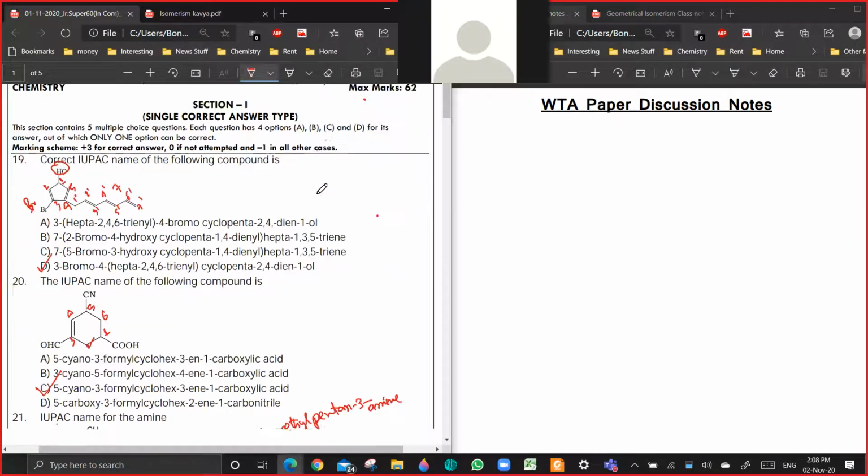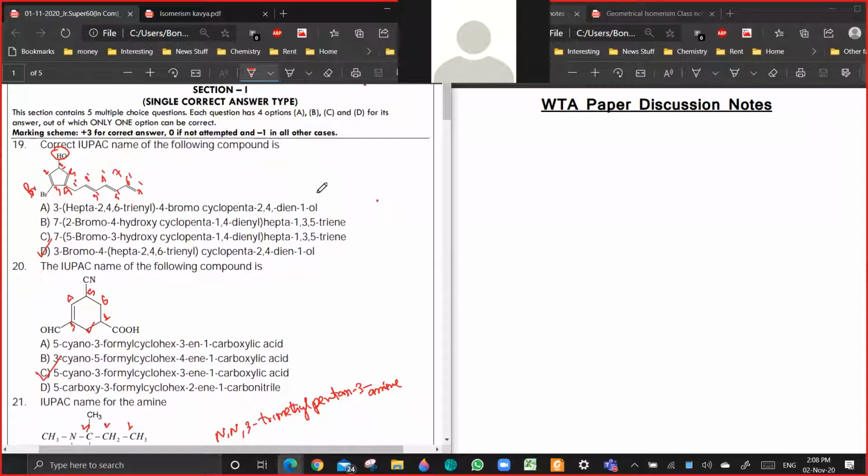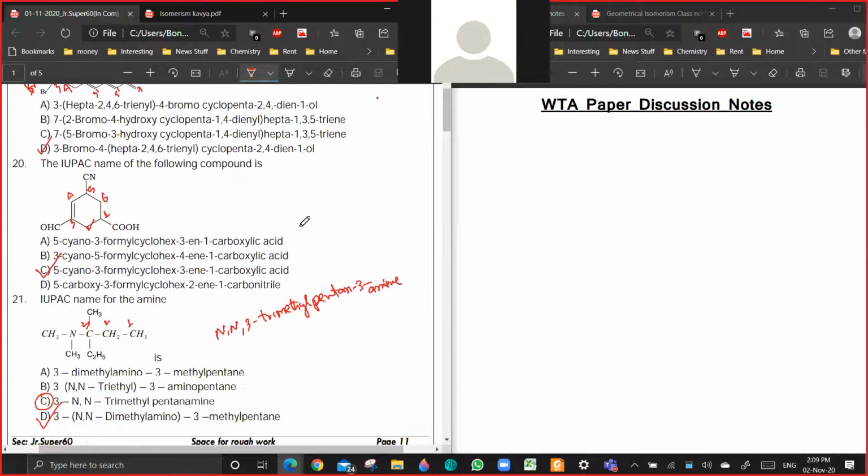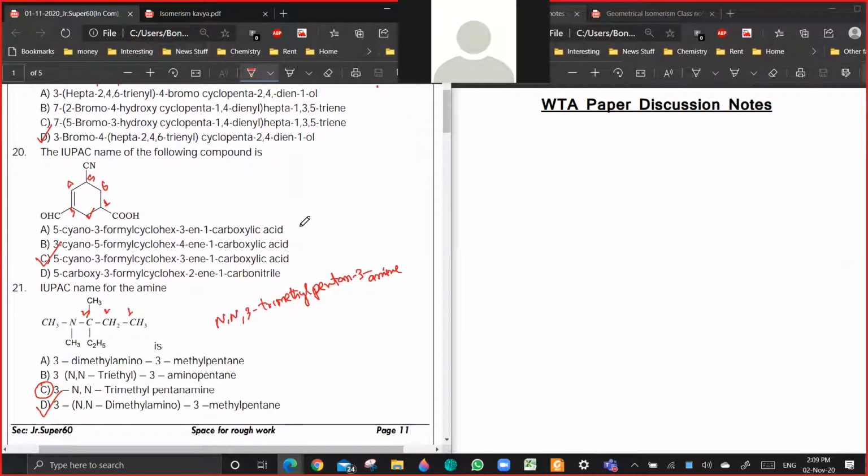So, question number 19, 20. Any doubts? No one is having any doubt in 19 and 20. Okay, that's very good. 21, the answer should be, this we have discussed in the class also, it should be N,N,3-trimethylpentan-3-amine. Okay, this is the correct answer. The closest answer to this one is this one, but then there also pentan-3-amine is not mentioned.